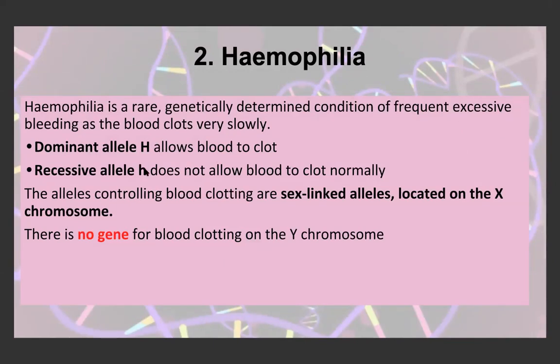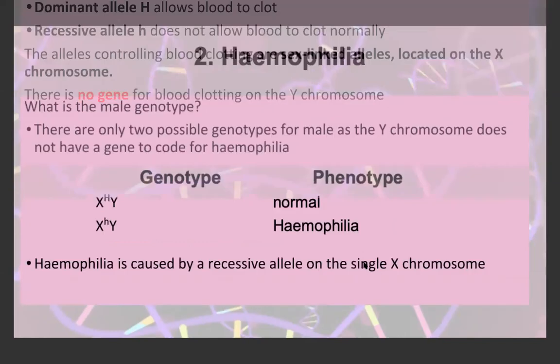And we have a recessive allele, lowercase h, that doesn't allow the blood to clot normally. So the recessive allele is what gives the offspring hemophilia. The alleles controlling blood clotting are sex-linked alleles located on the X chromosome, the same as the alleles controlling red-green color blindness. There's no gene for blood clotting on the Y chromosome.